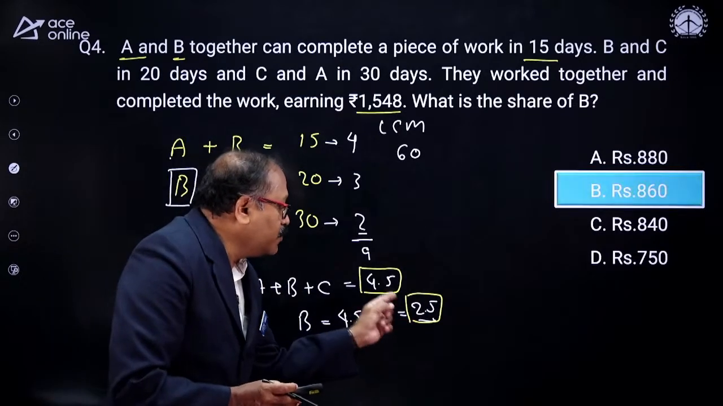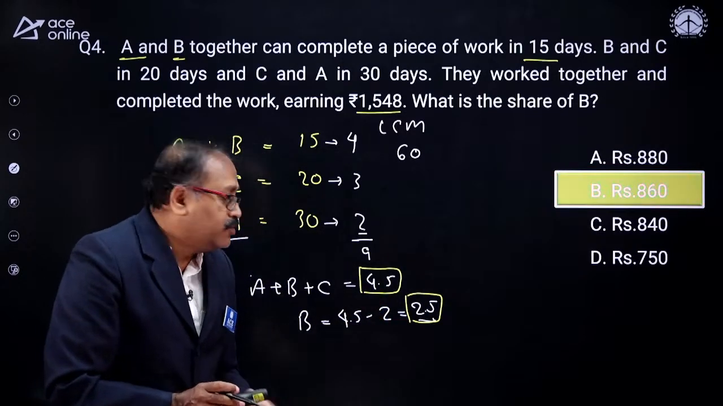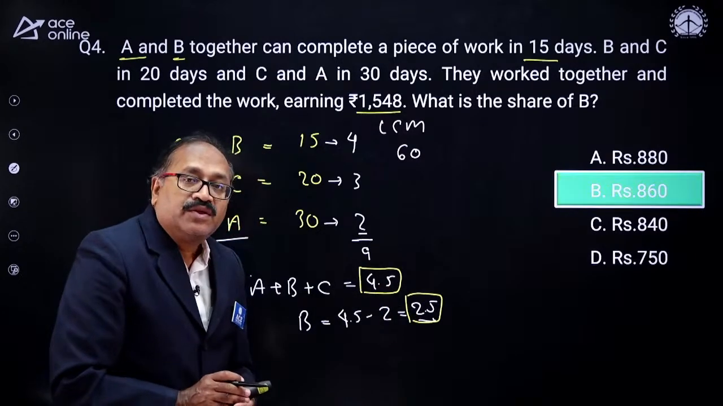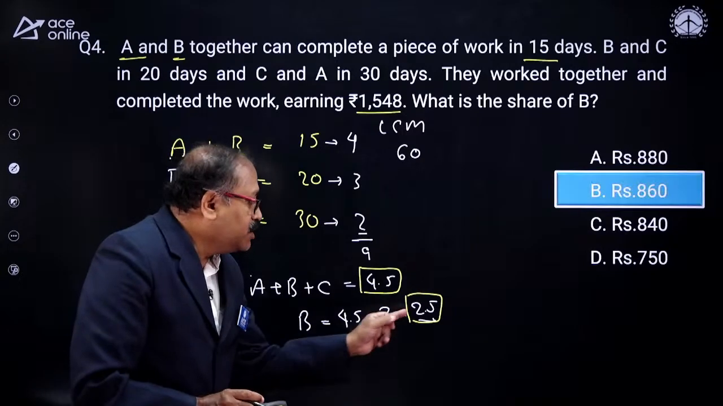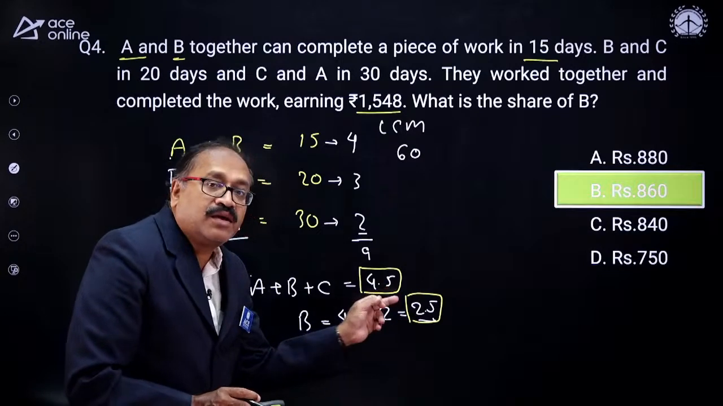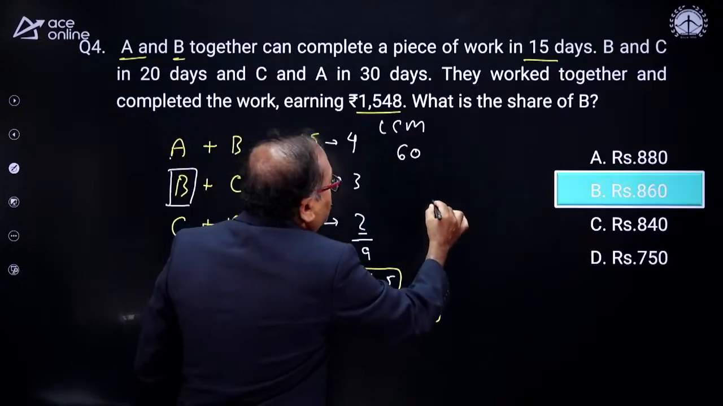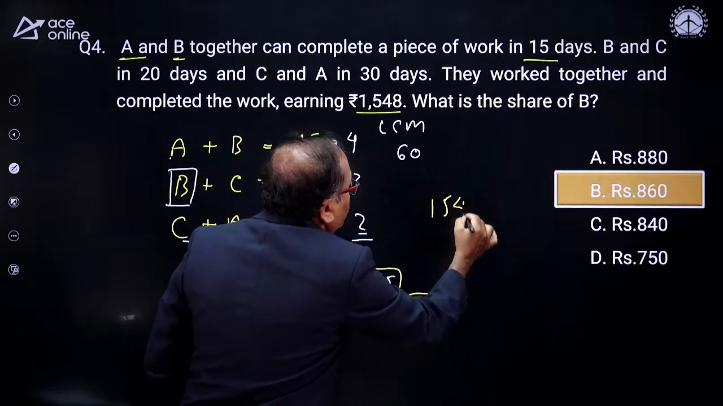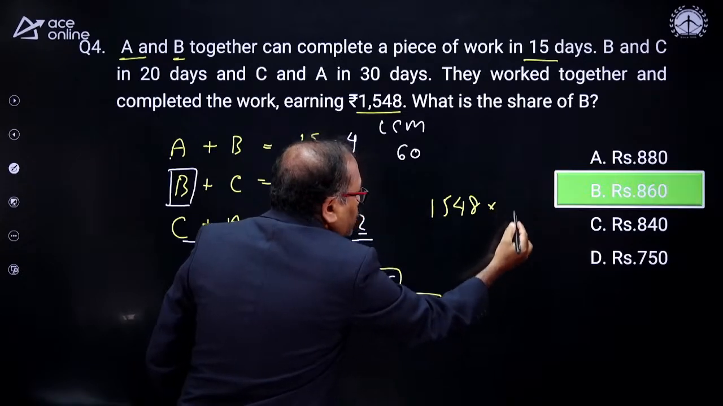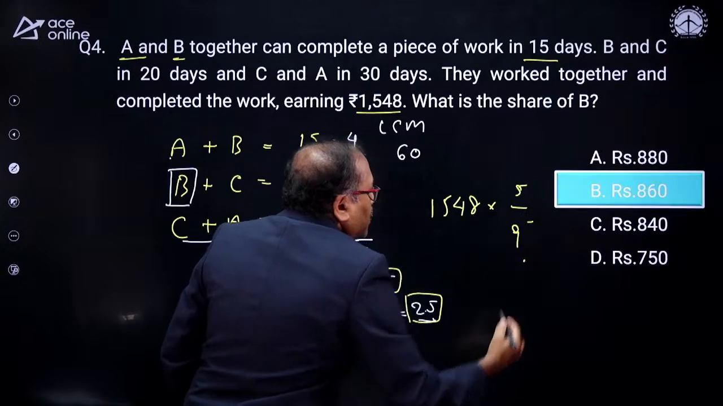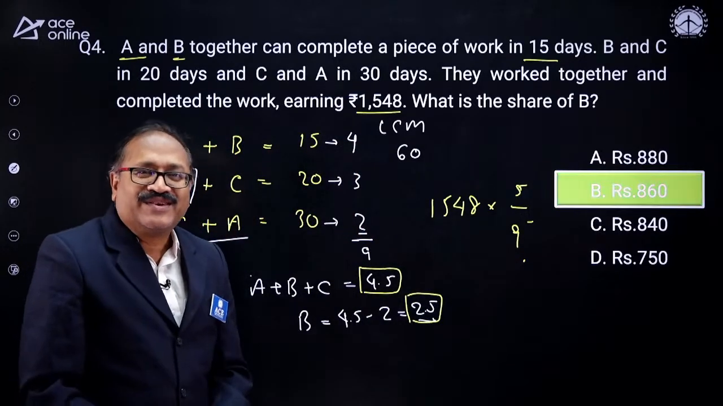In other words, 25 by 45. And 45 gets cancelled, 5 times and 9 times. So what will be the B share? B share will be 5 by 9 of the total. Now here the total salary is 1,548. So here it is 25 by 45, in other words 5 by 9, and the rest is your answer.